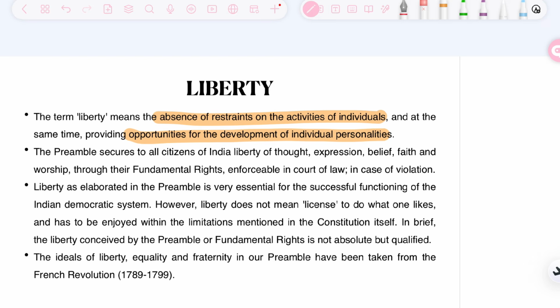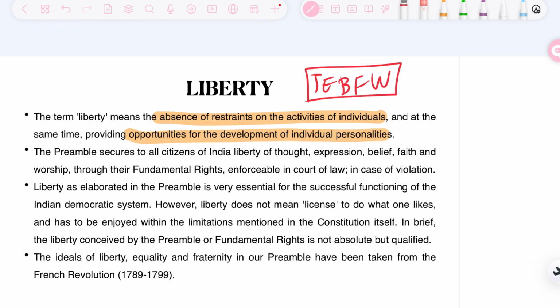The preamble secures to all, now, 5 types of liberty given by the preamble to all, that is thought, expression, belief, faith, and worship. TEBFW, it's easy to remember this way. Through their fundamental right, enforceable in court of law in case of violation. So it is very important to understand, in a PYQ also these terms were asked as it is. So liberty as elaborated in the preamble is very essential for the successful functioning of Indian democratic system.